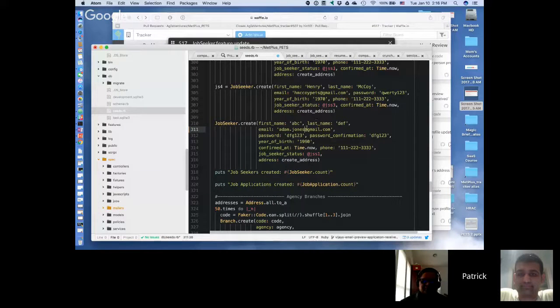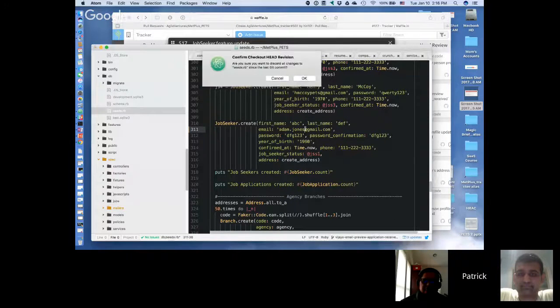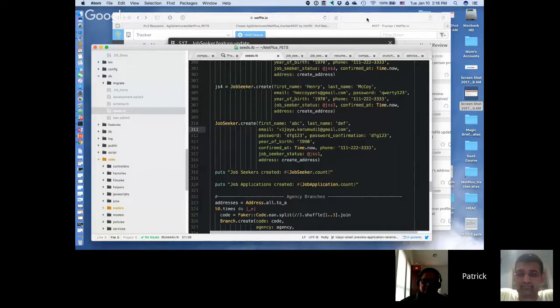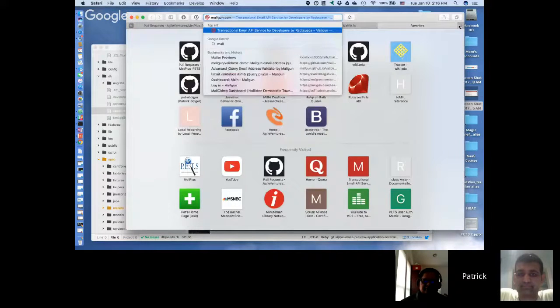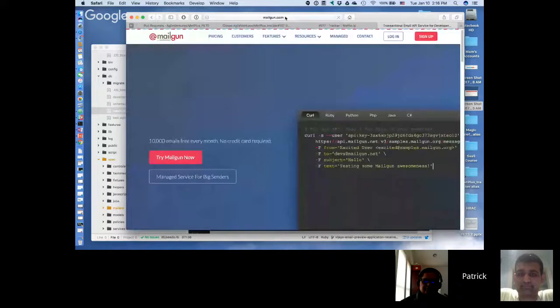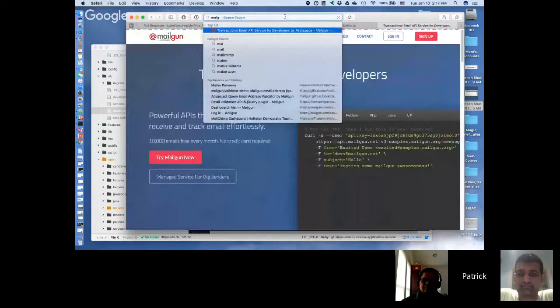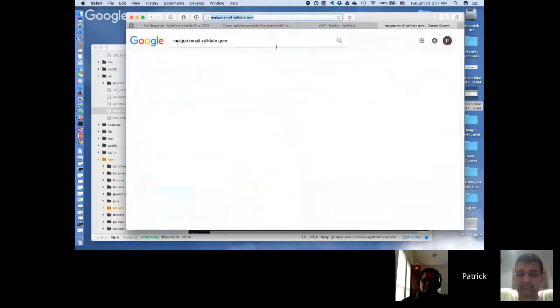If it's not a valid email, then the Mailgun email validation service will kick it back and say it doesn't like it. If you want, I could show you where that is. I'll post a link here so you can just check it out. Better than that, the Mailgun email validate gem, which is what we're using.